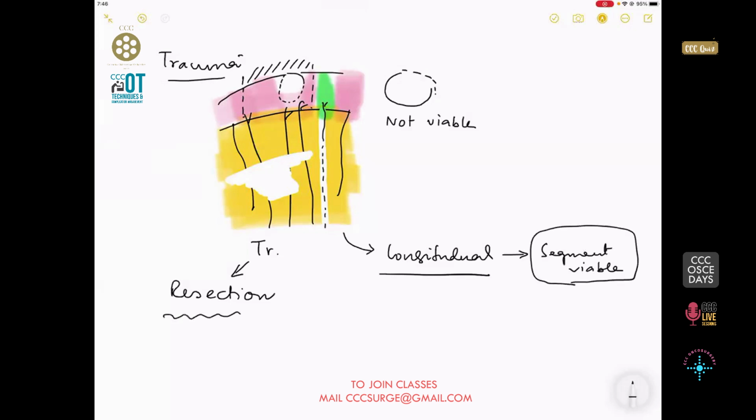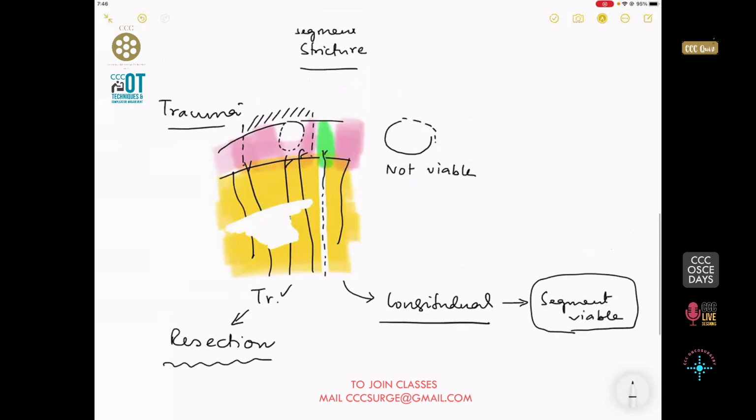So when will you resect? A transverse tear in the mesentery? Yes, always, because it is a long segment area.